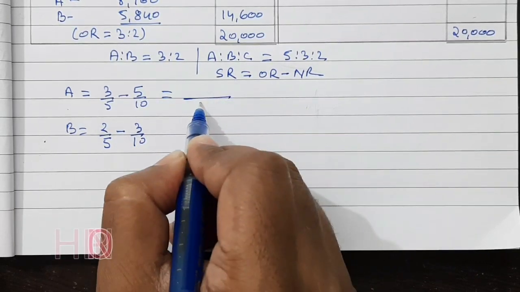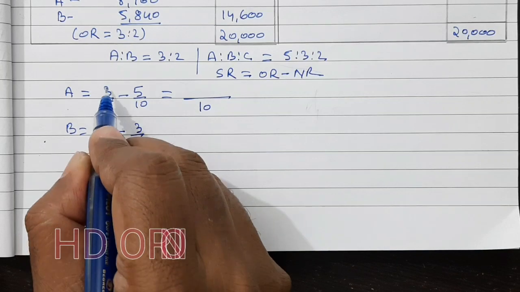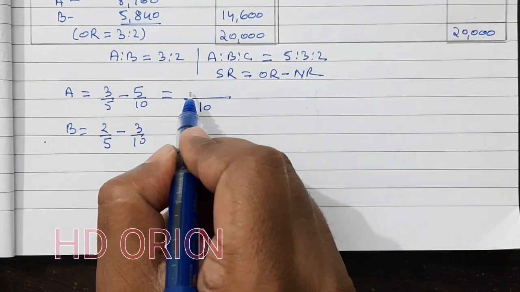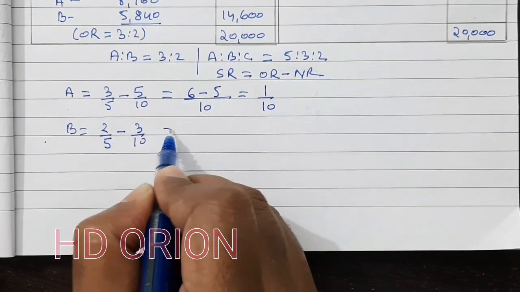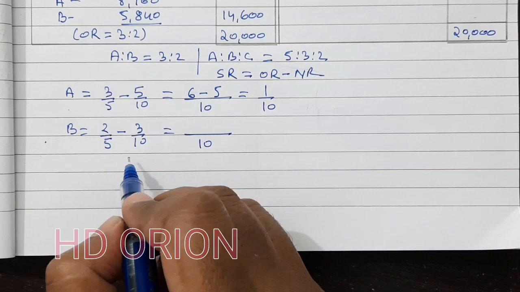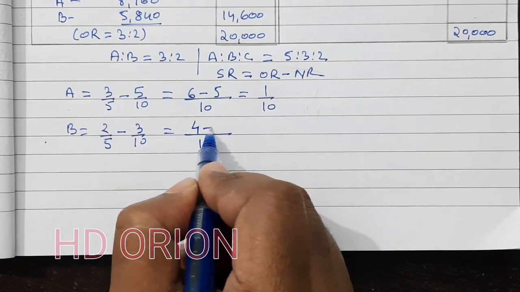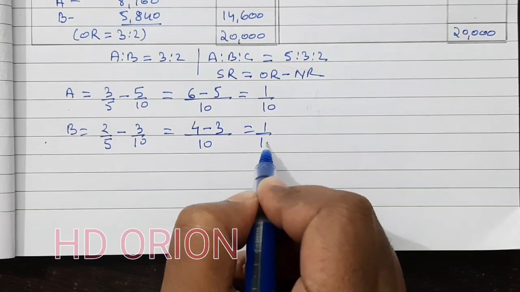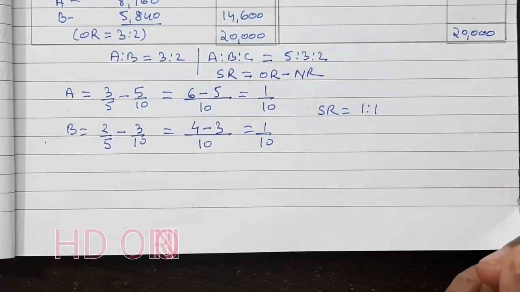So LCM here will be 10. So 10 divided by 5 is 2. 2 multiplied by 3 is 6 minus 5. That is equal to 1/10. And here 10 divided by 5 is 2, multiplied by 2 it is 4 minus 3. That is equal to 1/10. So sacrificing ratio is equal to 1:1.